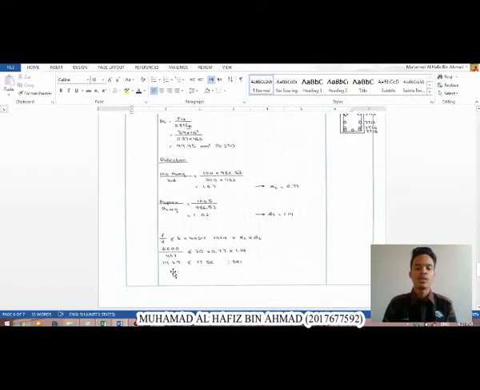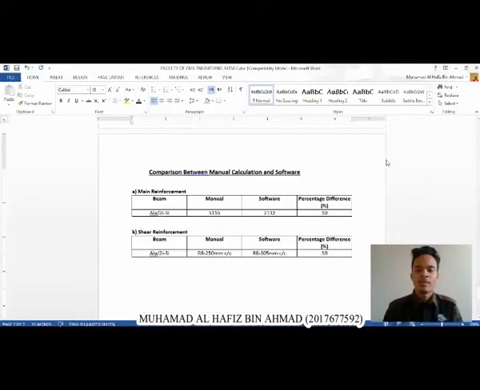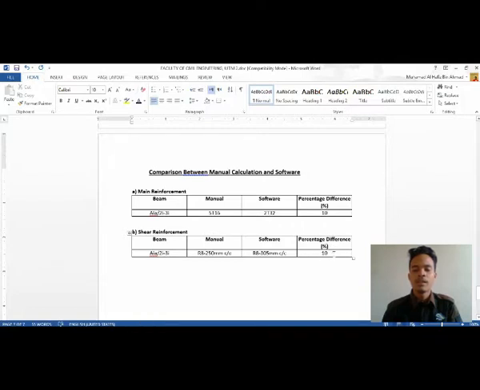Deflection. Actual is 40.29, which is lower than the allowable, which is 17.56. Okay. Comparison between manual calculation and software. Main reinforcement that I propose is 5T60 and software proposes 2T32. So percentage difference is 10%. For shear reinforcement, manual that I propose is R8 250mm center to center and software proposes R8 305mm center to center. So percentage difference is 10%.